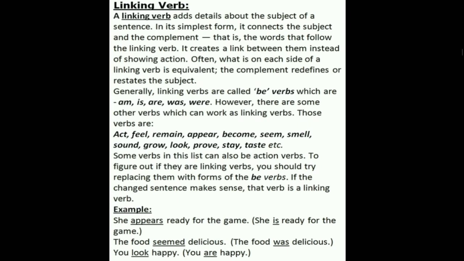Example, she appears ready for the game. Actual meaning is she is ready for the game. The food seemed delicious. That means the food was delicious. You look happy. That means you are happy. You can see appears, seemed, look. They sit in place of is, was, and are respectively.